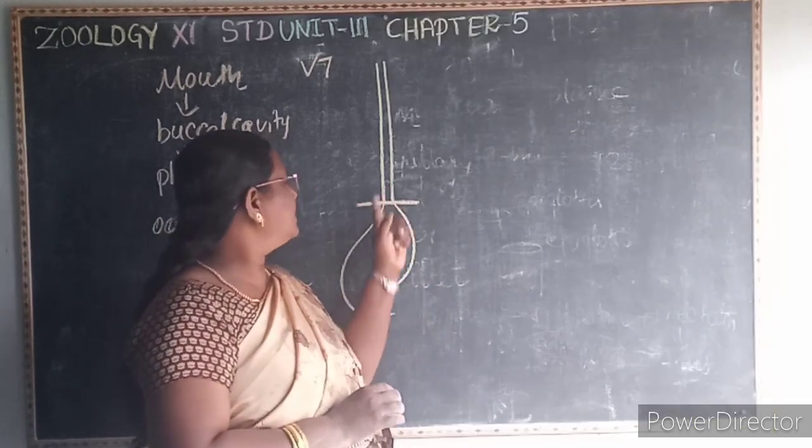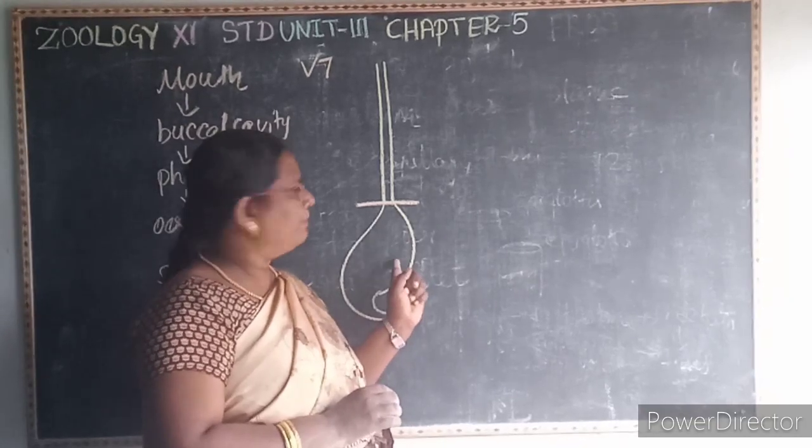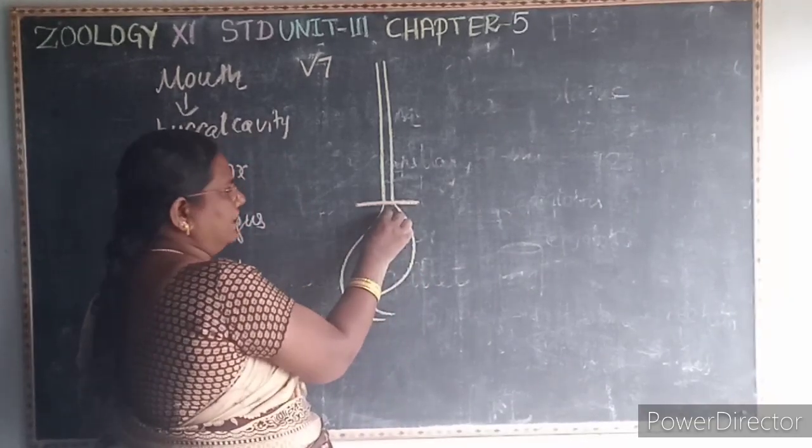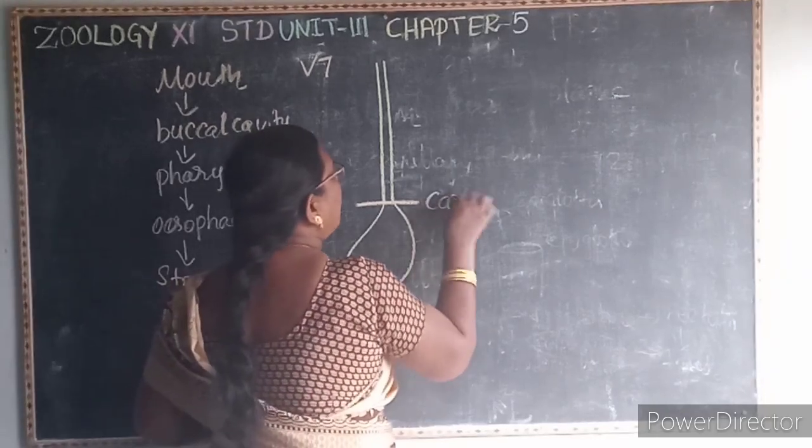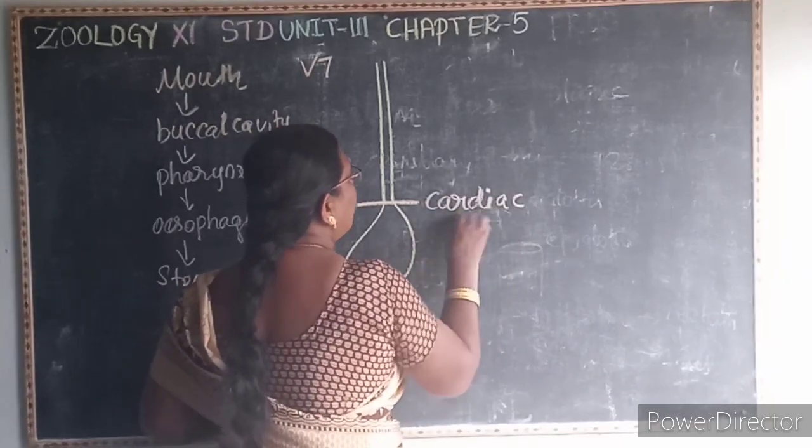So the esophagus opens into the stomach. It is guarded by the sphincter that is known as what? Cardiac sphincter.